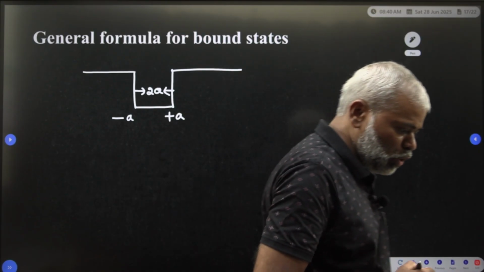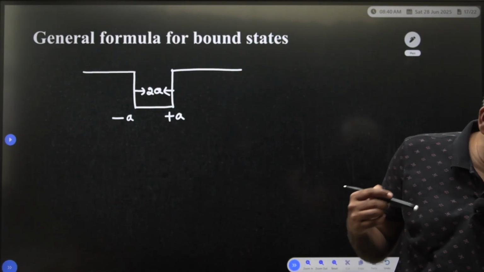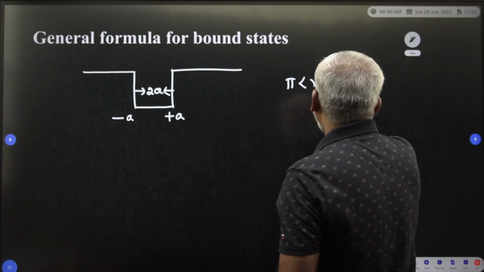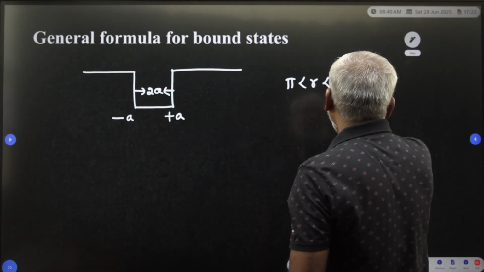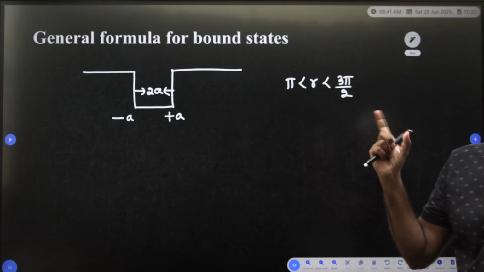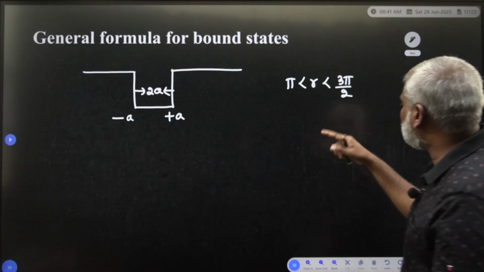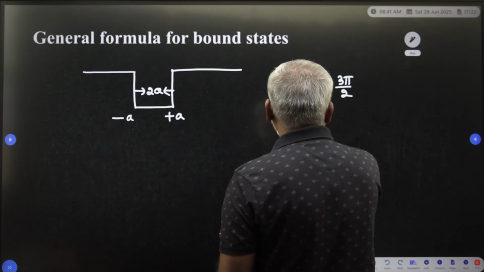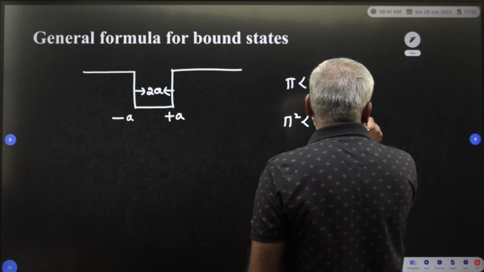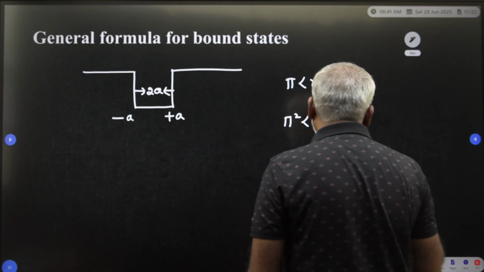Now suppose our radius r lies between 5 and 3 times 5 by 2. Squaring on both sides, 5 square is less than r square is less than 9 times 5 square divided by 4.